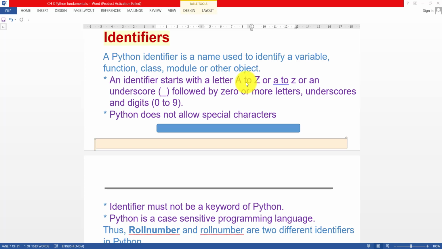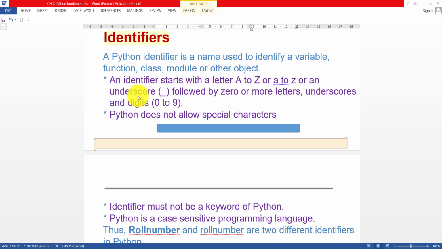Capital A has a different meaning to the Python interpreter than small a. So the capital A variable can hold a different value, and small a can also hold a different value. That's why an identifier can start with capital A to Z or small a to z,